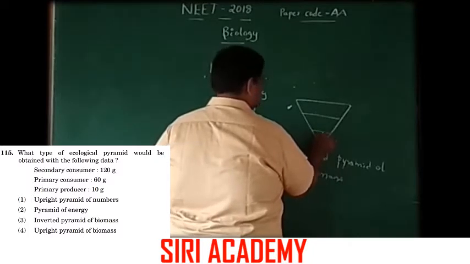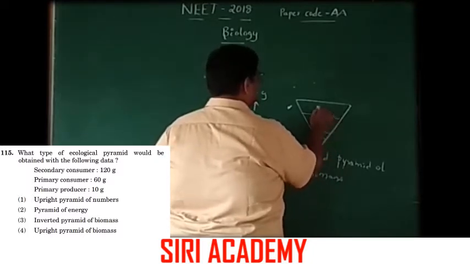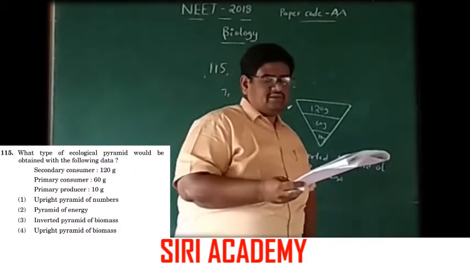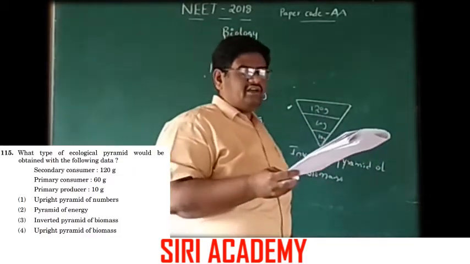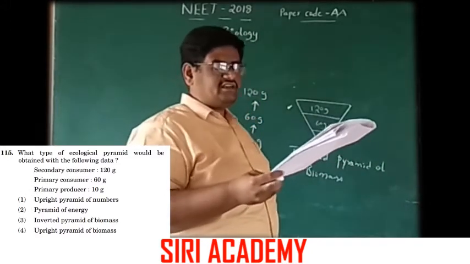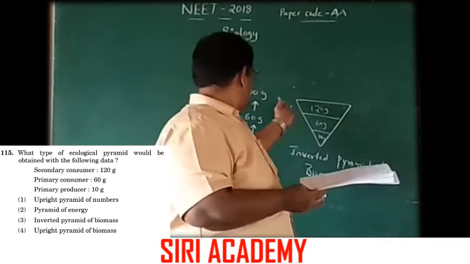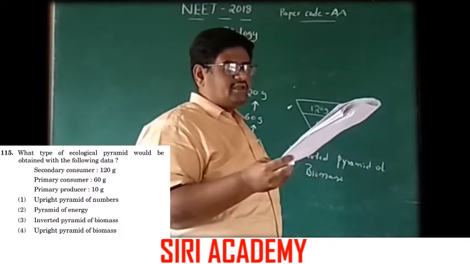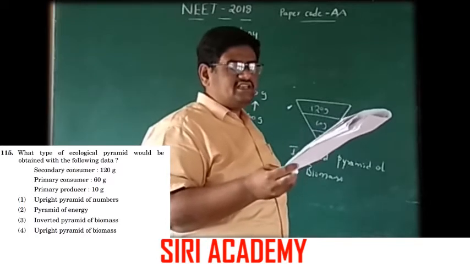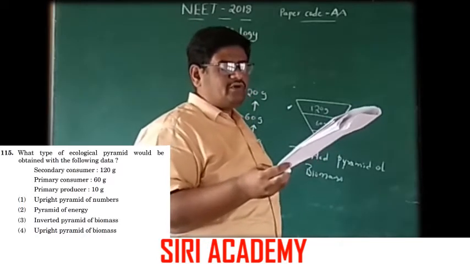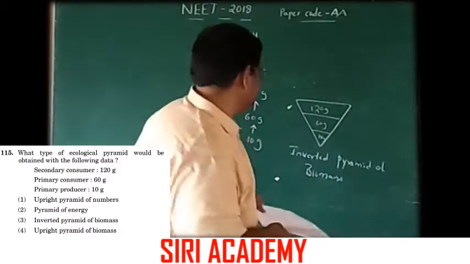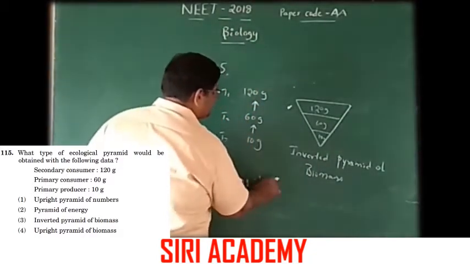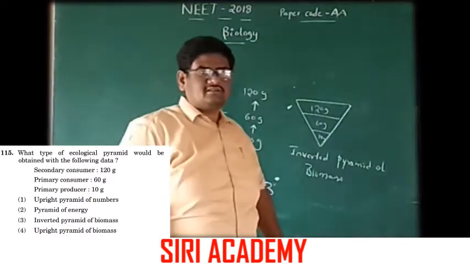Here the inverted pyramid of biomass is mostly observed in aquatic ecosystems. The options are: option 1 upright pyramid of numbers, B pyramid of energy, C inverted pyramid of biomass, 4 upright pyramid of biomass. Here this is the inverted pyramid of biomass. Answer is option 3, the correct answer.